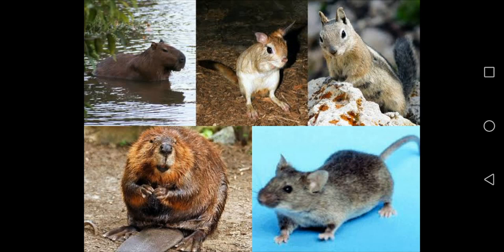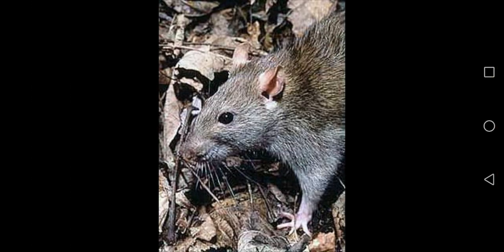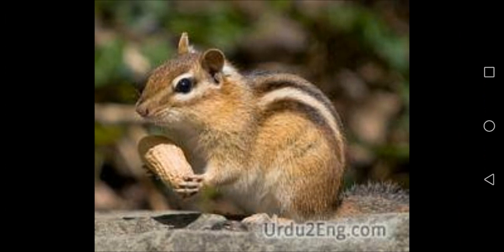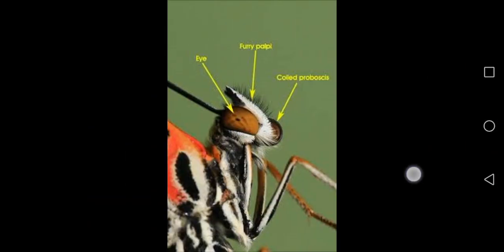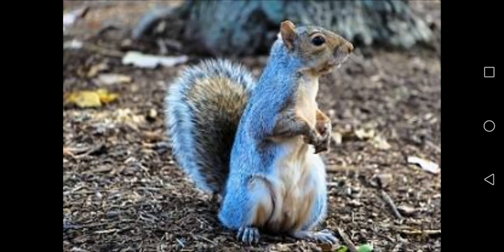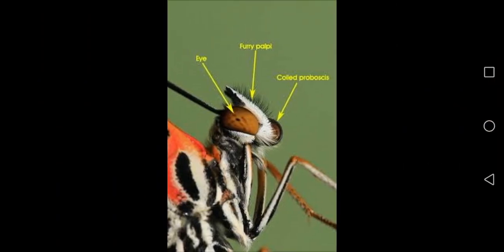The examples of rodents I have shown in the picture, see. Rats are there, squirrels are there, and they have sharp front teeth, I told you, and they use these teeth to gnaw their food, that means to chew their food. And these animals are called rodents. See, have you seen the pictures? Again a picture of a rodent. This is a squirrel, which is an example of a rodent. Clear?